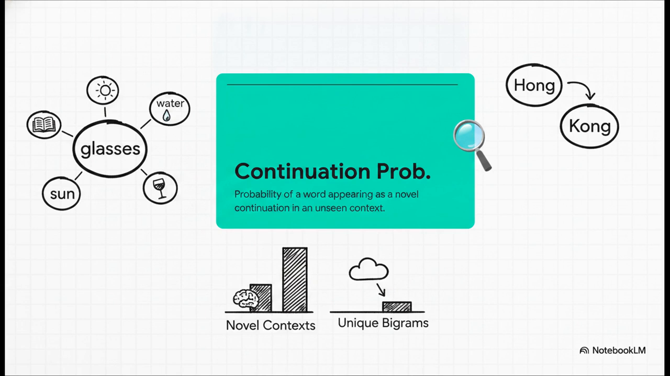A word like glasses follows reading, water, sun, wine, the list goes on. It has a super high continuation probability. But a frequent word like Kong, it occurs in basically only one context, right after Hong. Therefore, it will rightfully have a remarkably low continuation probability. We normalize this just by calculating the number of different bigram types a given word actually completes.